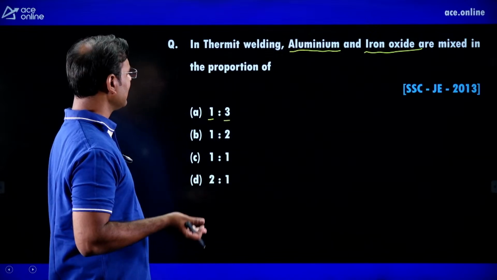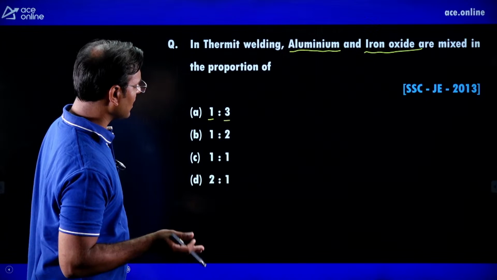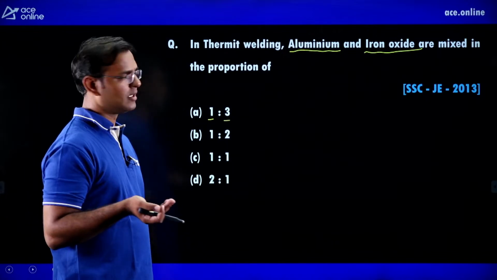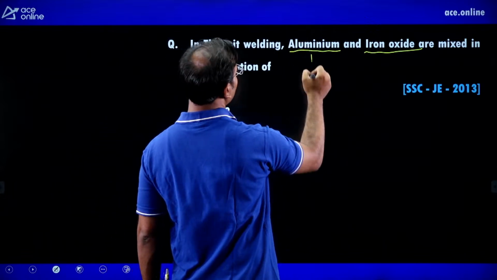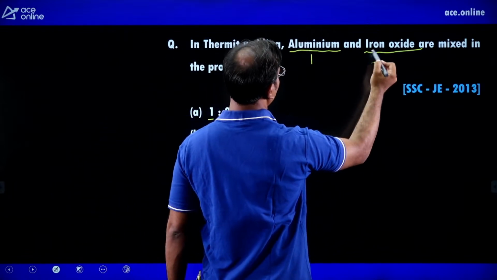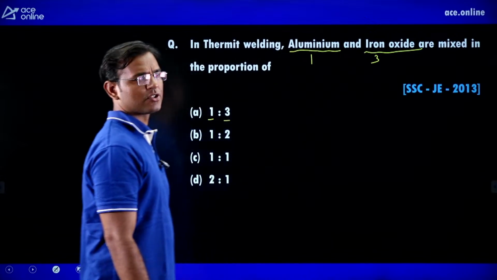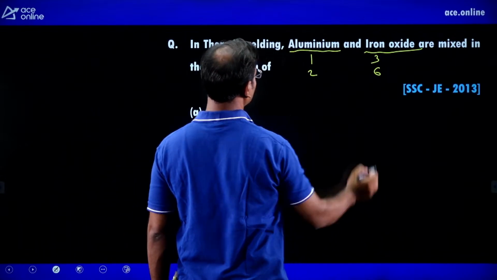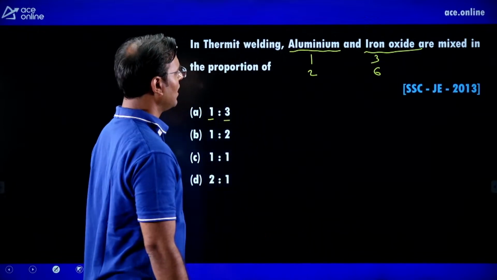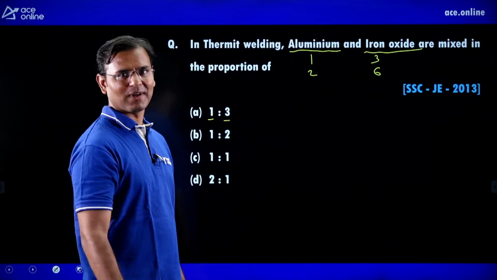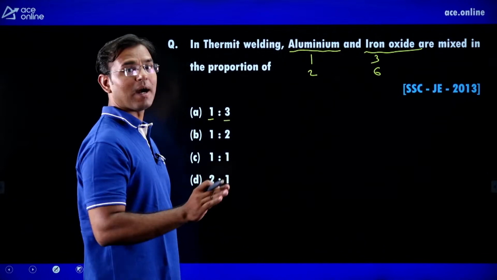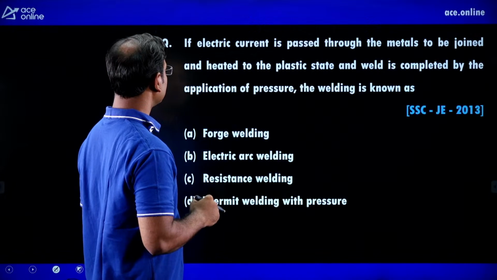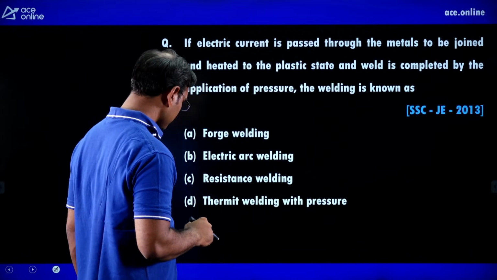Here the weight is not written, but in thermite welding the aluminum and iron oxide are mixed in the proportion of 1:3 by weight. It means if we take 1 gram of aluminum, then we have to take 3 grams of iron oxide. If we take 2 grams of aluminum, then we take 6 grams, that is 2:6, which is 1:3 only, but by weight. Therefore, I am using the unit gram.